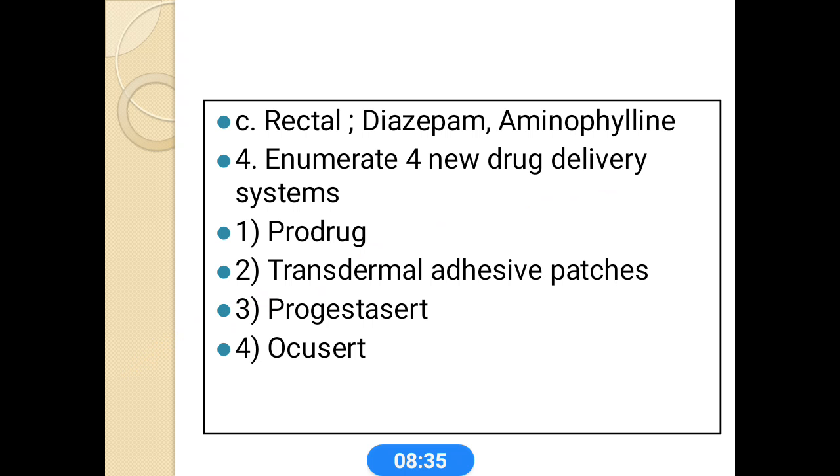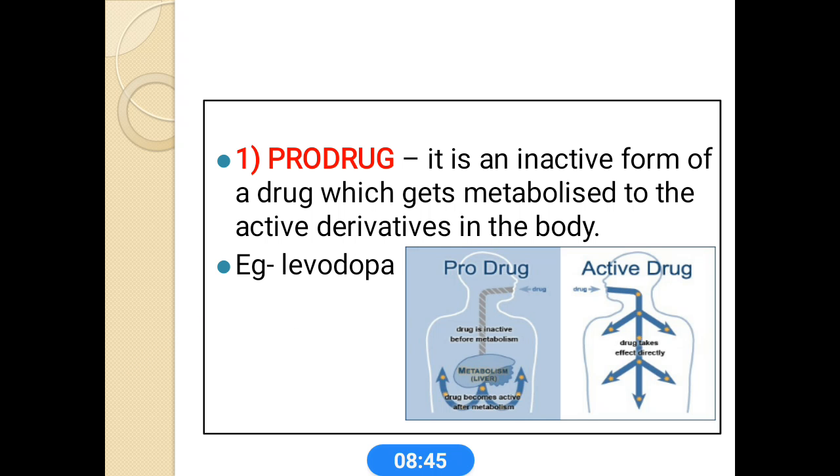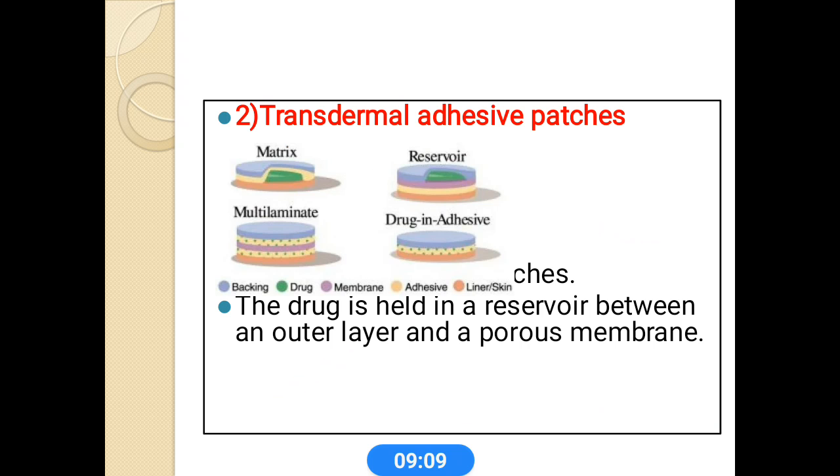Next we enumerate newer drug delivery systems. Examples of newer drug delivery systems: prodrugs, transdermal adhesive patches, Progestasert and Ocusert. What is a prodrug? Prodrugs are mainly an inactive form, and when it gets metabolized, or any biotransformation or chemical degradation occurs, it forms the active derivatives. So this active form shows the pharmacological actions. An example is levodopa.